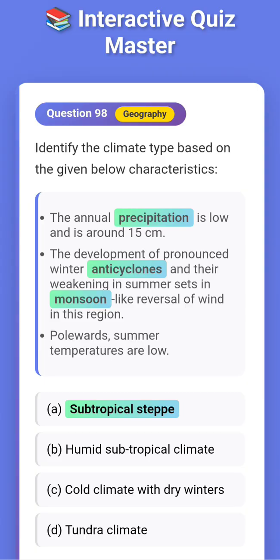The development of pronounced winter anticyclones and their weakening in summer sets in monsoon-like reversal of wind in this region. Option C, polewards summer temperatures are low.